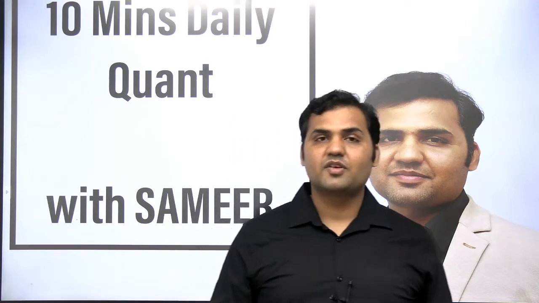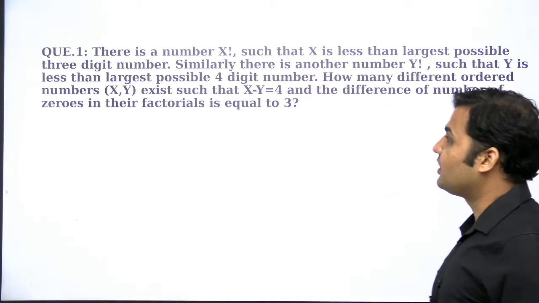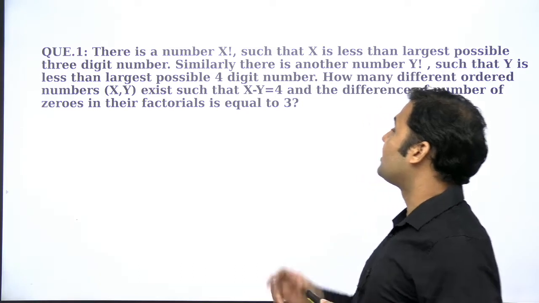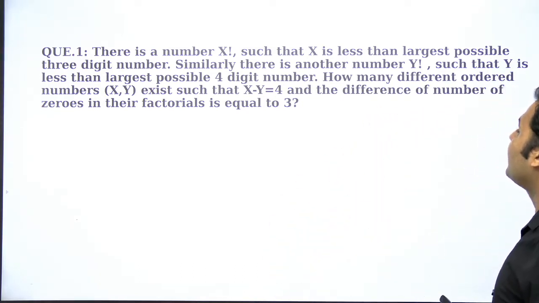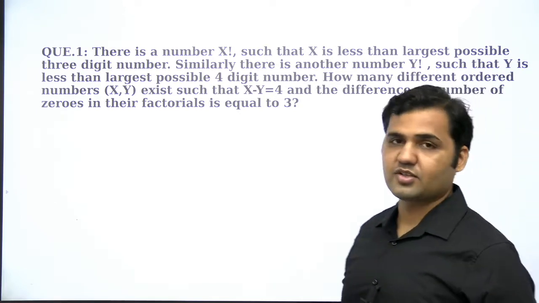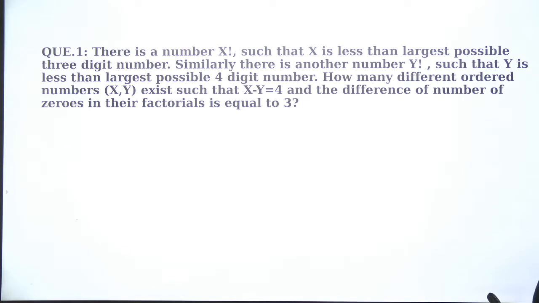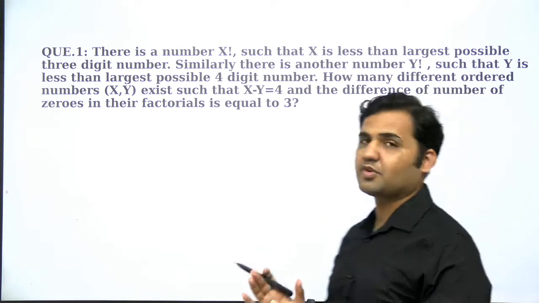So let's start with our first video, the first question of 10-minute daily quant series, and the question is, as I told you, it's based on the concept of increase in the number of zeros. There's a number x factorial such that x is less than the largest possible 3-digit number. Okay, so the point here that you need to note down is that x is a number which is less than the largest possible 3-digit number.